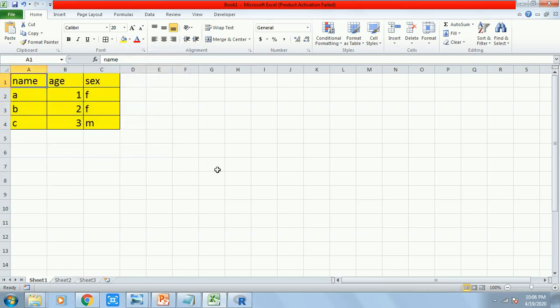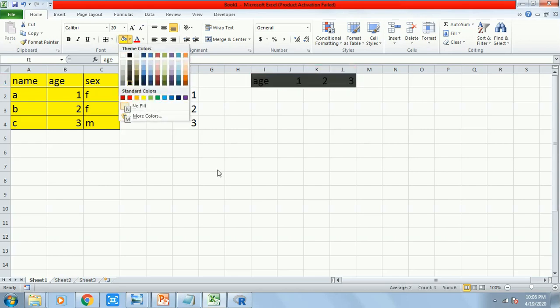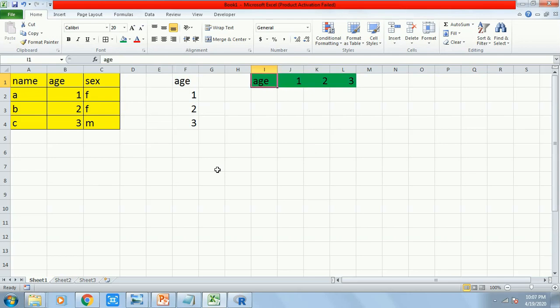But in these datasets you have columns and rows, whereas when R works, it doesn't work in this way. R will look at it simply like a row. That means it's a group of numbers or a group of values.